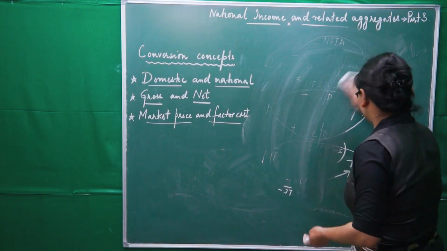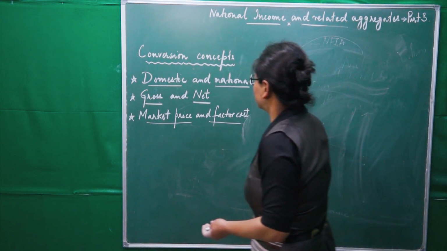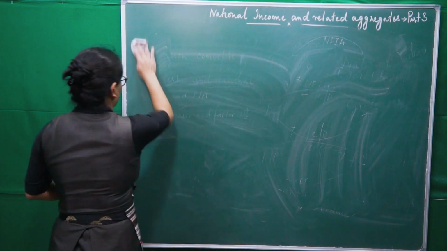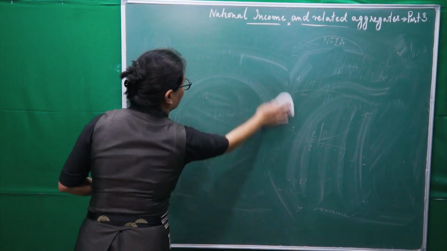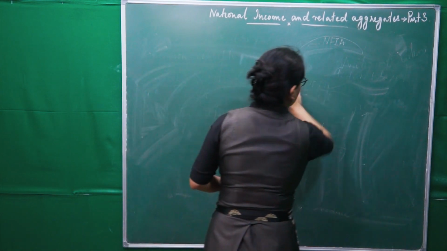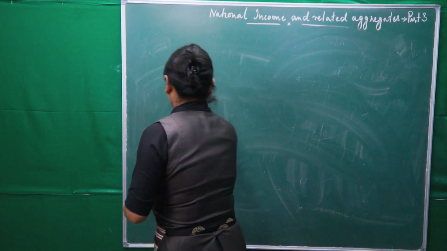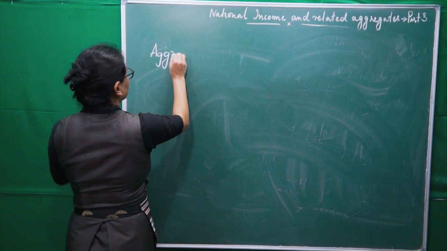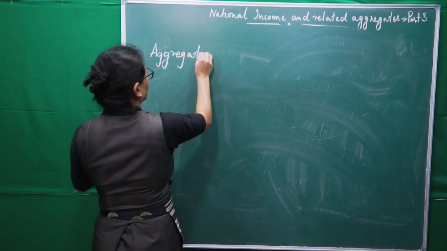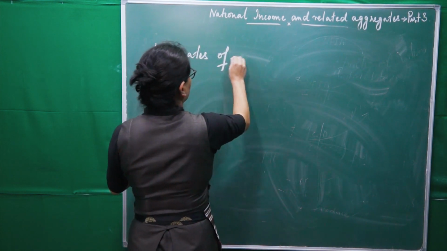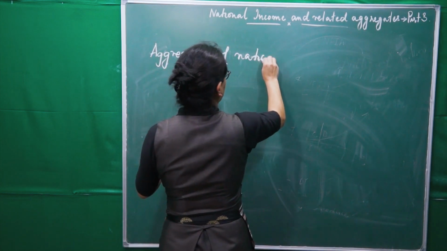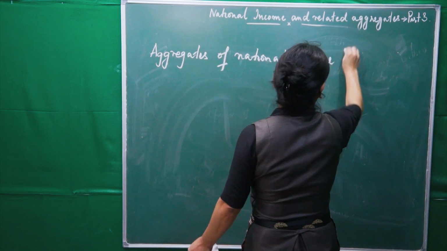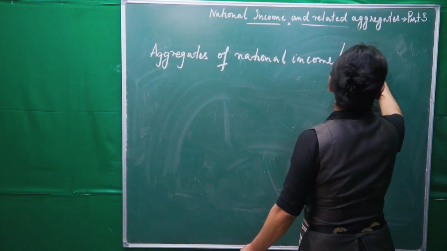Now next one, we will see aggregates of national income, or concepts of national income.